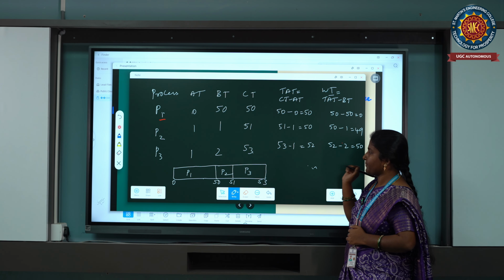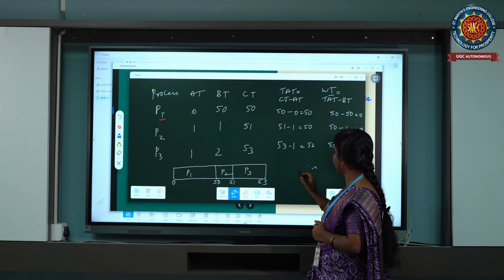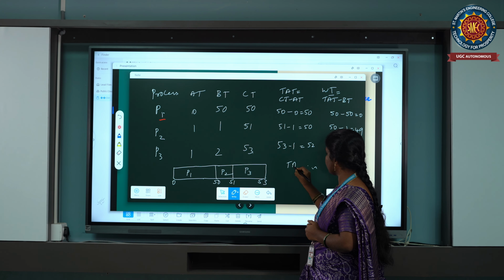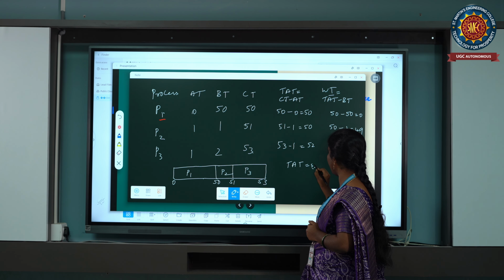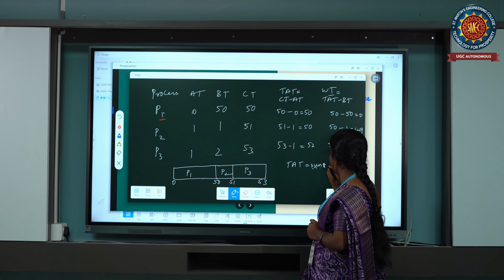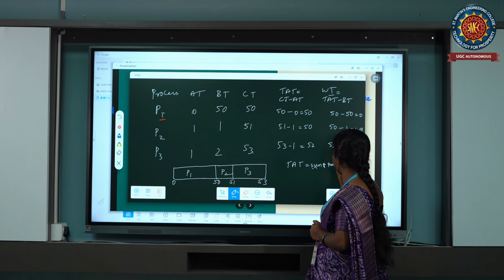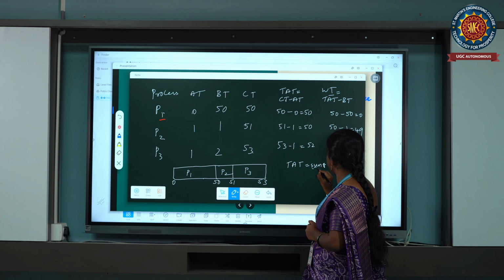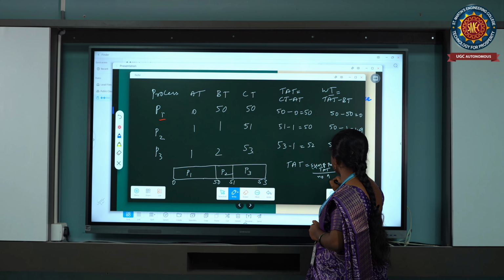So now the formula is the sum of all the processes' TAT divided by the number of processes.